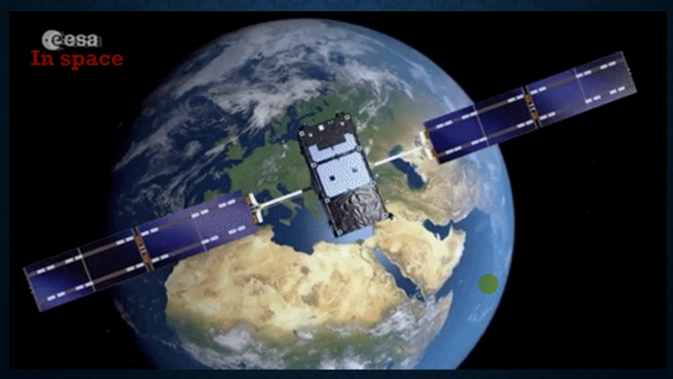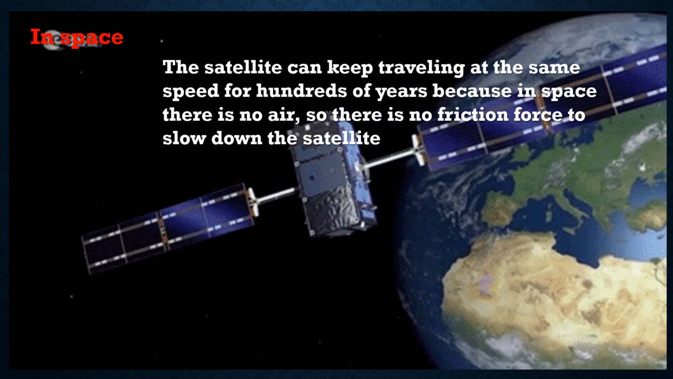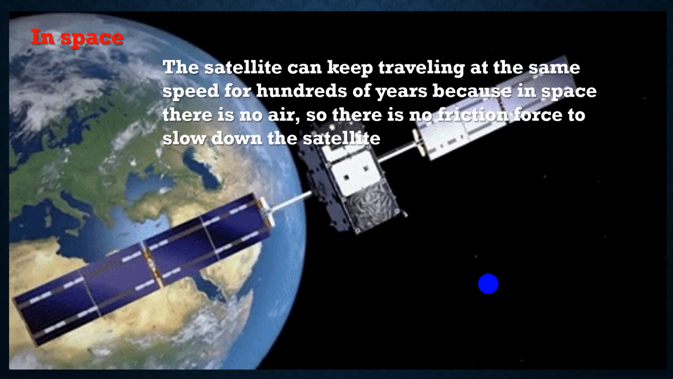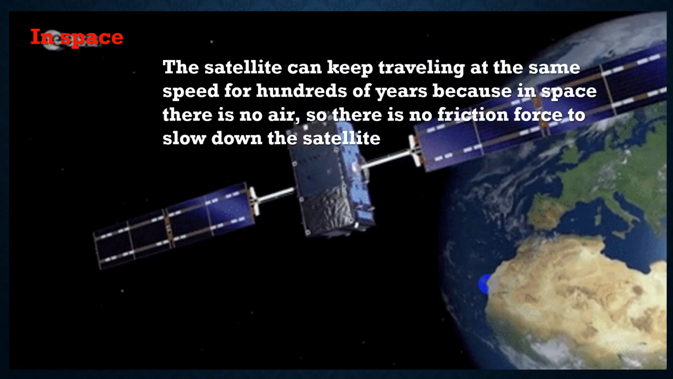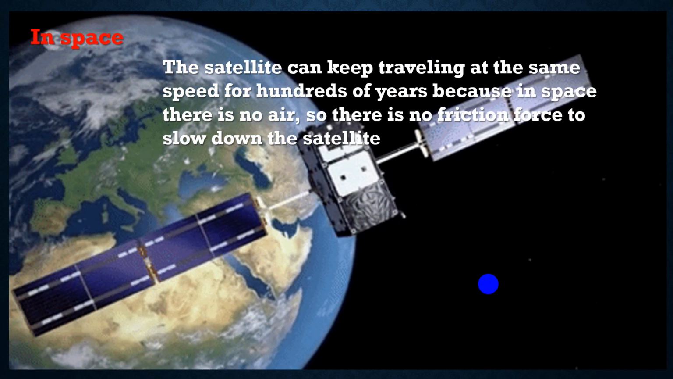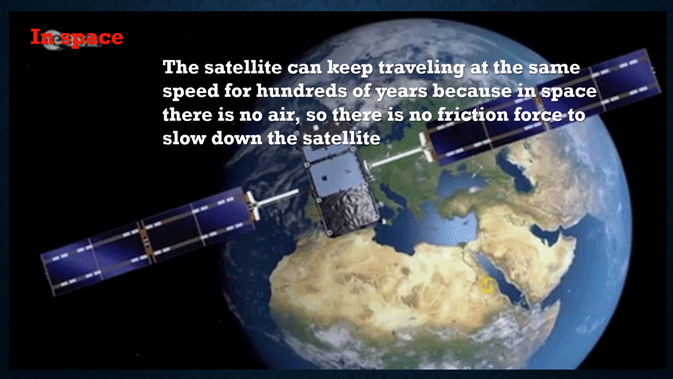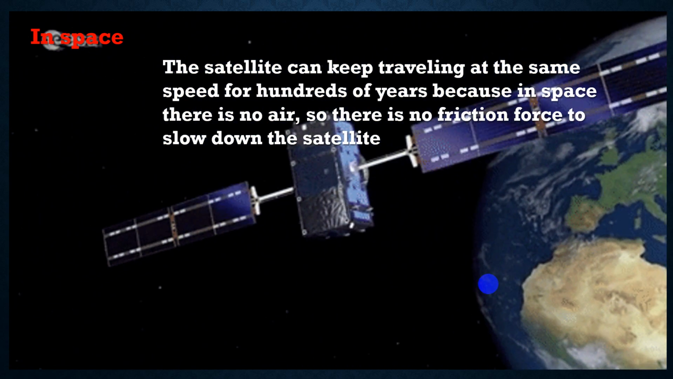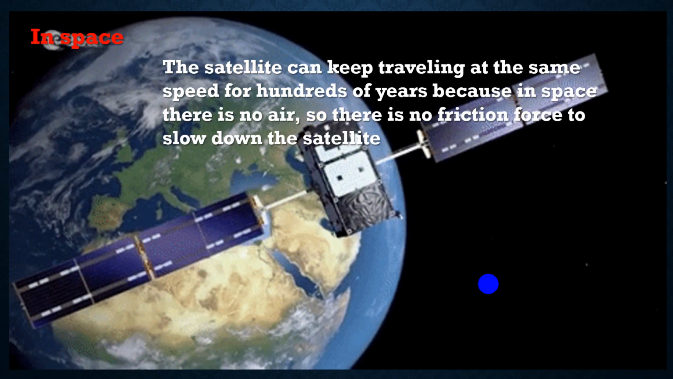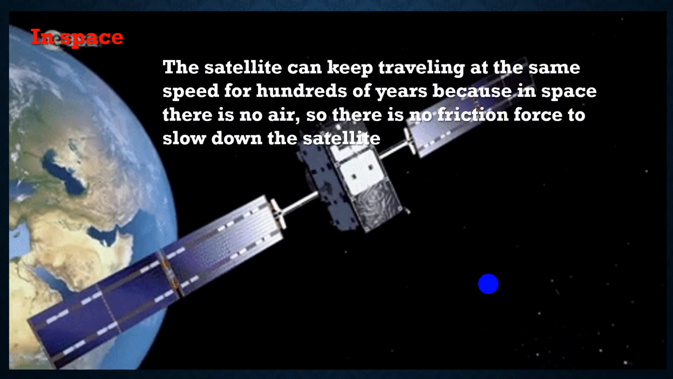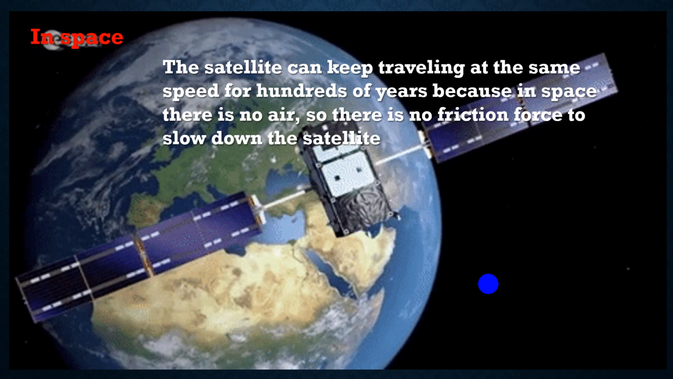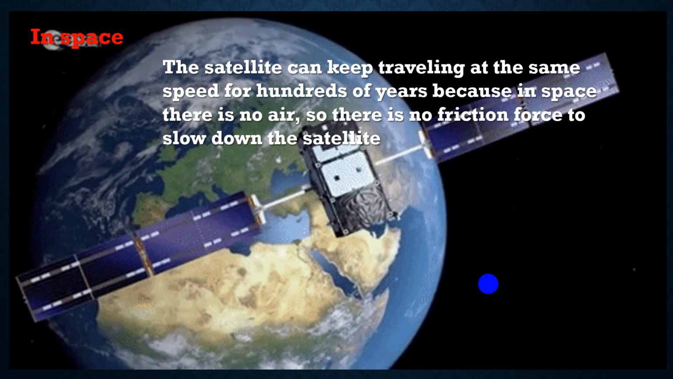Then, in space, there is no gravity, no air, and no friction force to slow down the satellite. So the satellites can keep traveling at the same speed for hundreds of years, because space has no air, no friction force, and no gravity. So it's more free and always keeps the same speed.